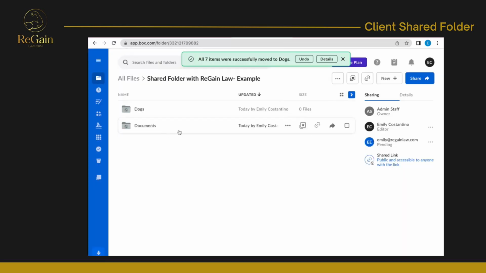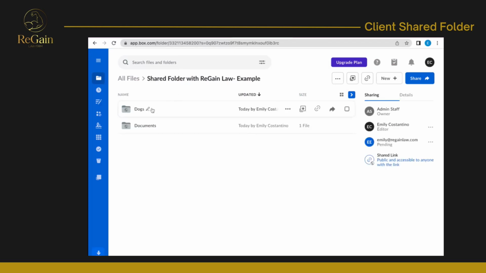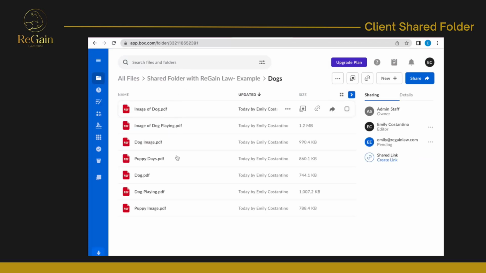I'm going to go ahead and double check. Looks like my document moved over nicely. I'm going to go to the Dogs one, and they have all been moved over nicely.